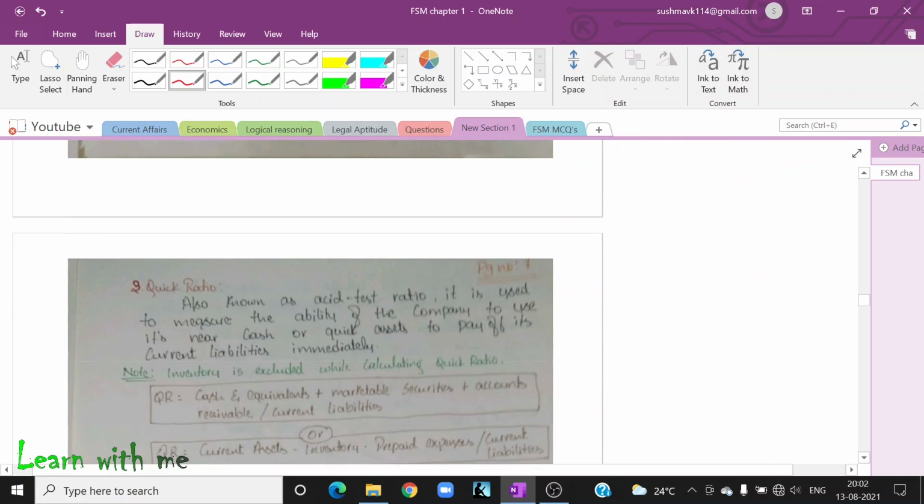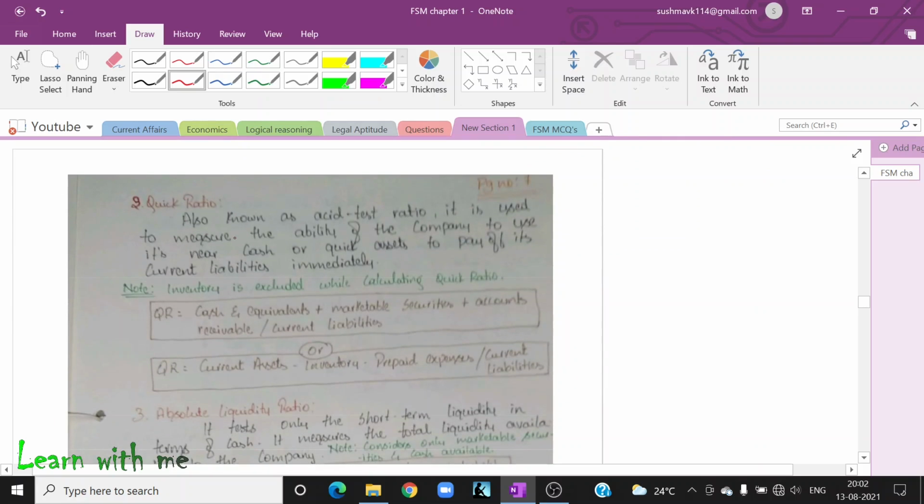Okay. The next one is quick ratio. It is also known as acid test ratio. Important, there may be a chance of asking in an MCQ paper. So please be aware of the different names that have been used for the ratios. It is used to measure the ability of the firm to use its near cash or quick assets to pay off its current liabilities immediately. We find this by using the quick ratio.